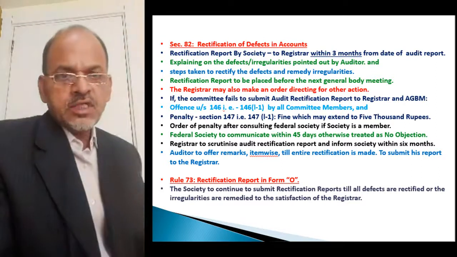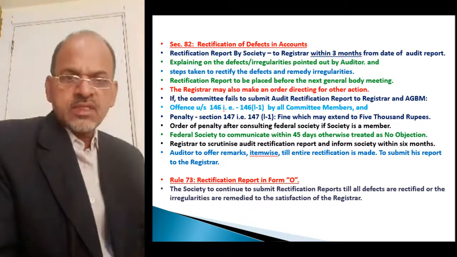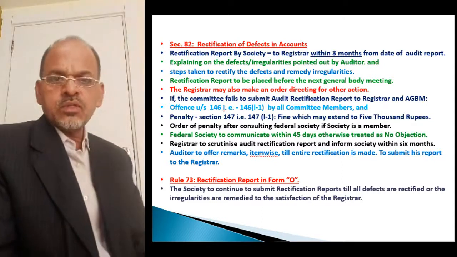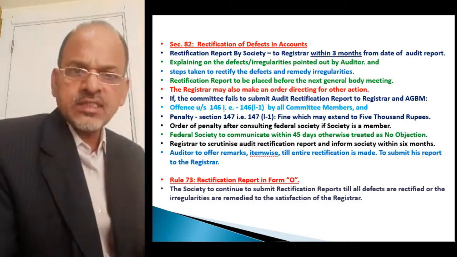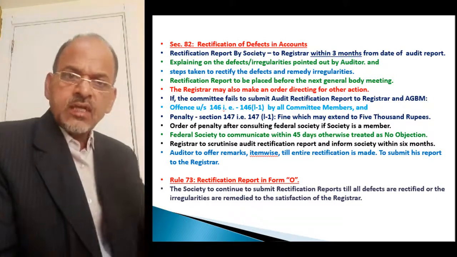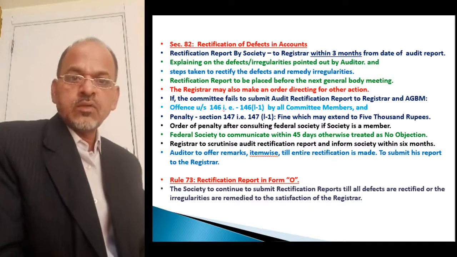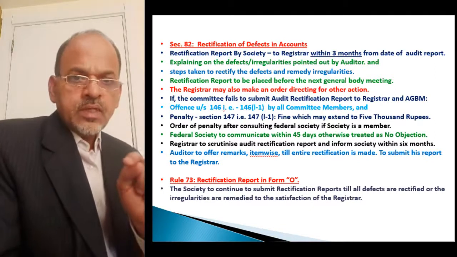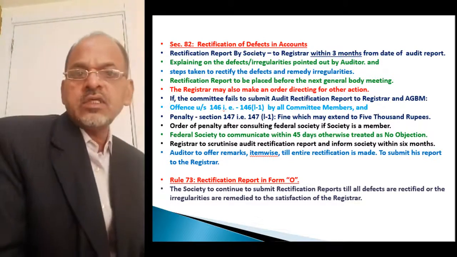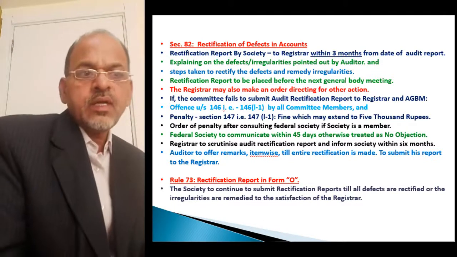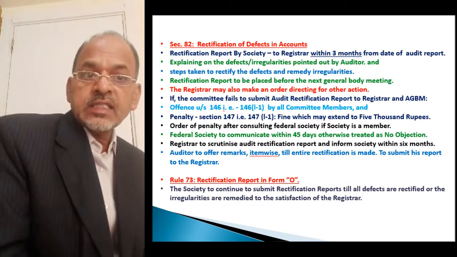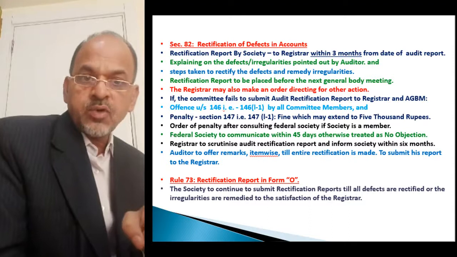See, the audit rectification report is required to be prepared within 3 months and to be submitted to the registrar. In the annual general body meeting, you can put it before this annual general body meeting or the next year's annual general body meeting, but you have to prepare it within 3 months and submit it to the registrar within 3 months. So if your society fails to comply with this requirement within the prescribed time limit, then it will be treated as an offense under section 146.